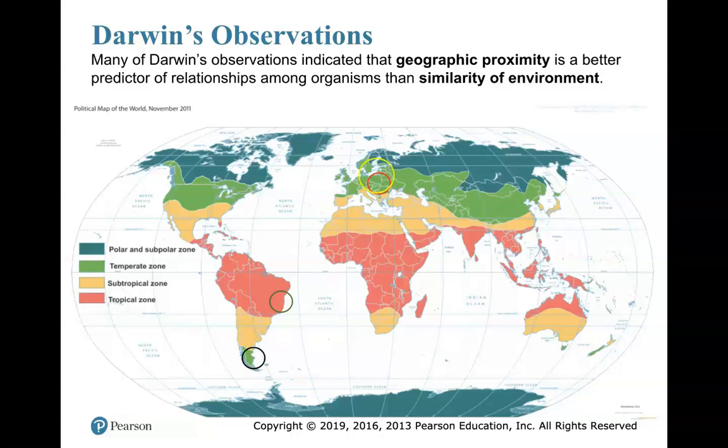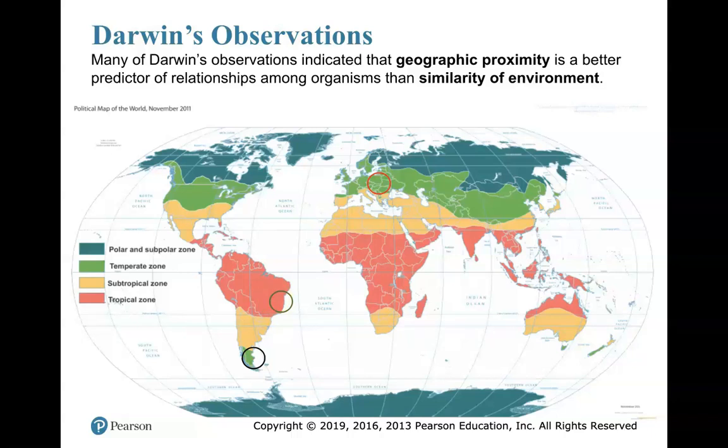But here in South America, this is very close to this area. Though they're different zones, tropical over here and temperate over here, the species are geographically closer, so they're more likely related to each other. That's what Darwin found in his evidence, his observations, and his fossils, and that is very much the case.